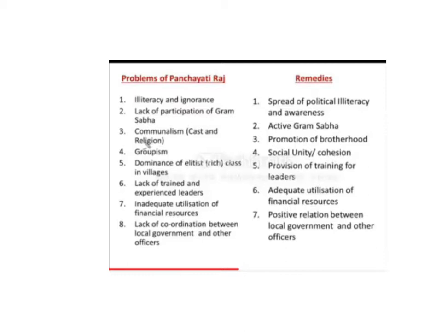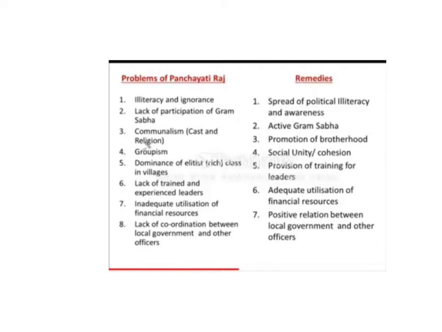Inadequate utilization of financial resources. The funds that come from the central government or the state government are not utilized, or they are not used in a sufficient way, in a good way. The corrupted people get them for themselves. They are not putting these financial resources to the development of the people.